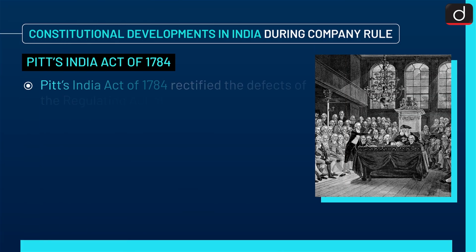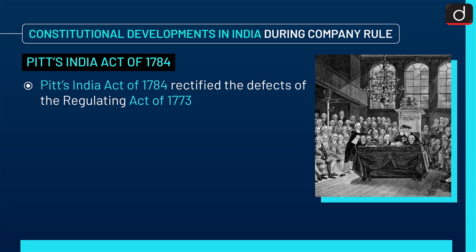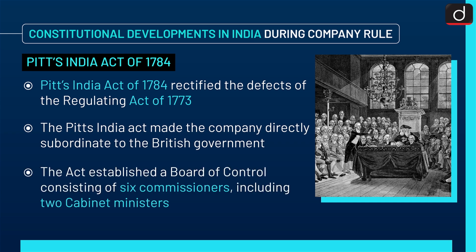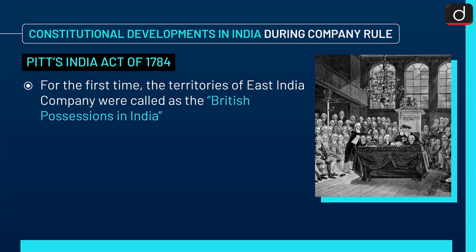Now next is Pitt's India Act of 1784. Pitt's India Act of 1784 rectified the defects of the Regulating Act of 1773. The Pitt's India Act made the company directly subordinate to the British government. The Act established a Board of Control consisting of 6 commissioners, including 2 cabinet ministers. For the first time, the territories of East India Company were called as the British possessions in India.